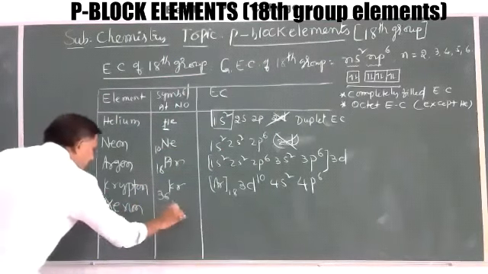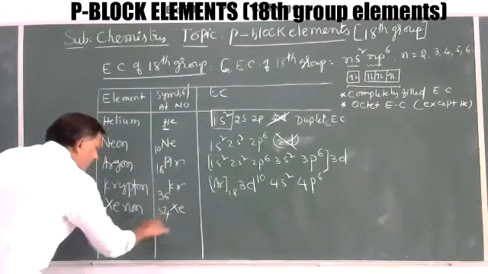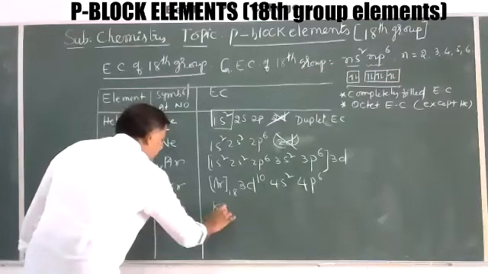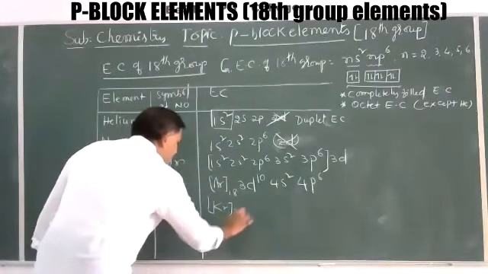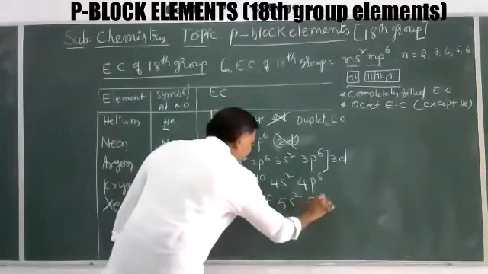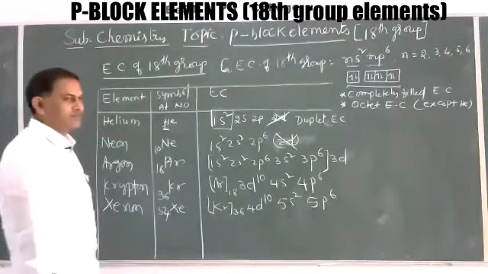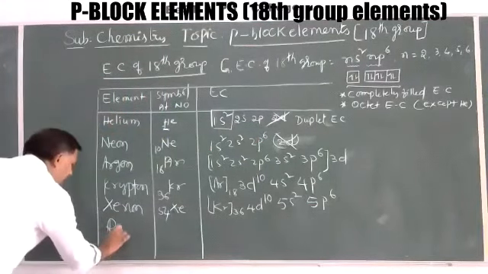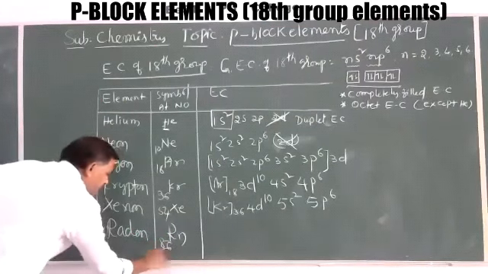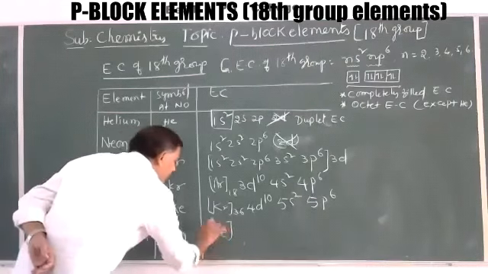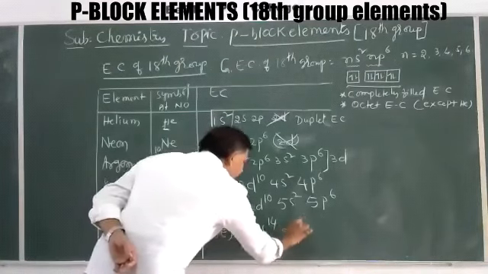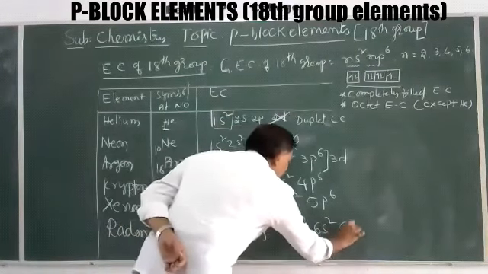Xenon: adding 18 to 36 gives 54. We write krypton 36, 4d10, 5s2 and 5p6 as its electronic configuration. Then radon, symbol Rn: adding 32 gives 86. That is xenon 54, 4f14, 5d10, 6s2 and 6p6.